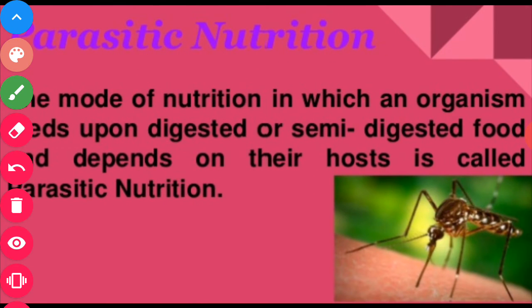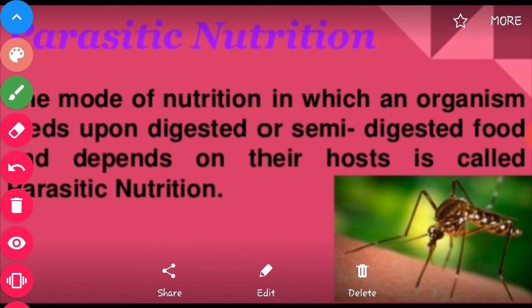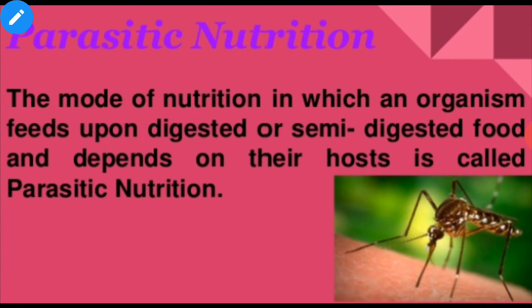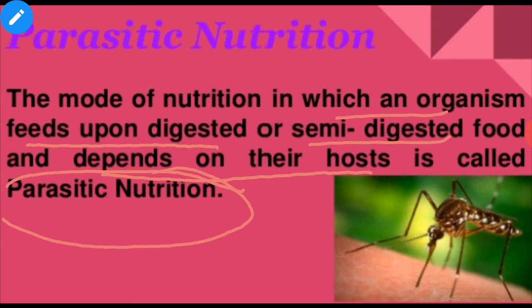What is parasitic nutrition? The mode of nutrition in which an organism feeds upon digested or semi-digested food and depends on its host is called parasitic nutrition.